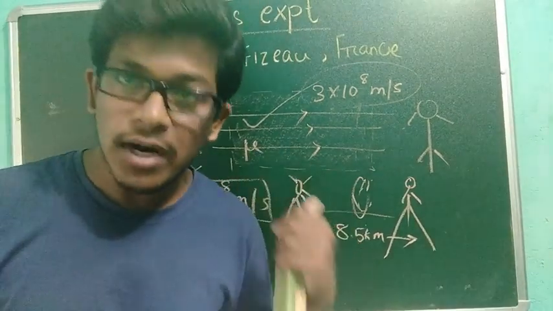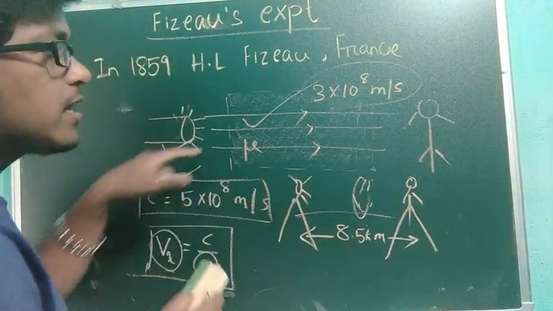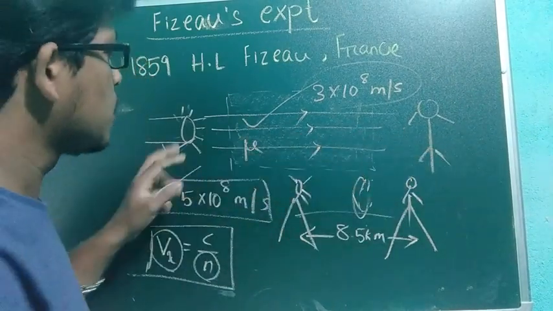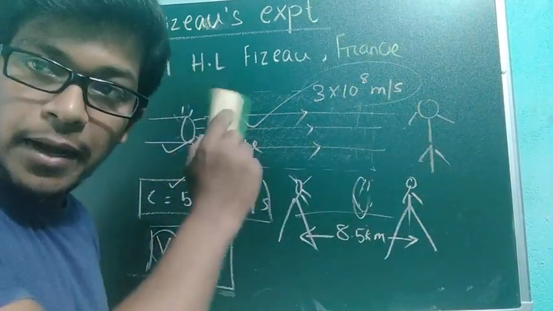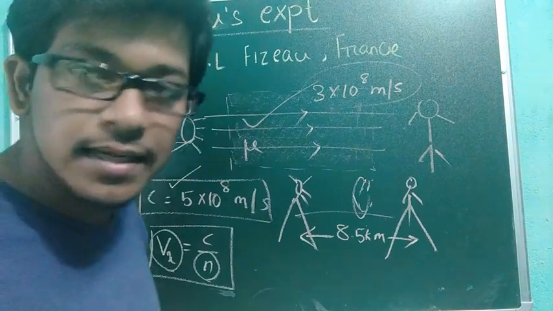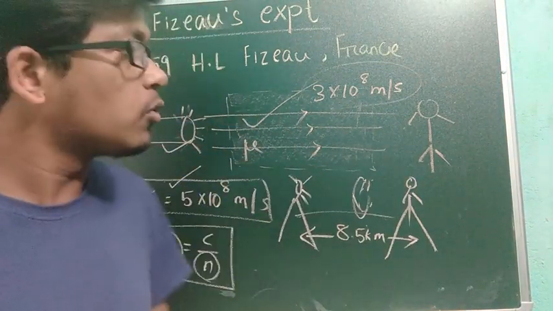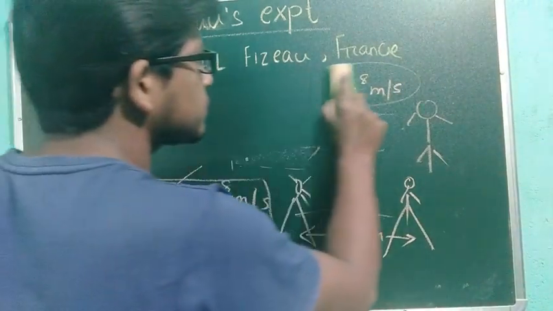So now we will see what the experiment is. How did he prove that light also changes? If the medium is changing with respect to the source and the observer, the velocity of the propagating light also changes, either increasing or decreasing. We'll see how it changes.